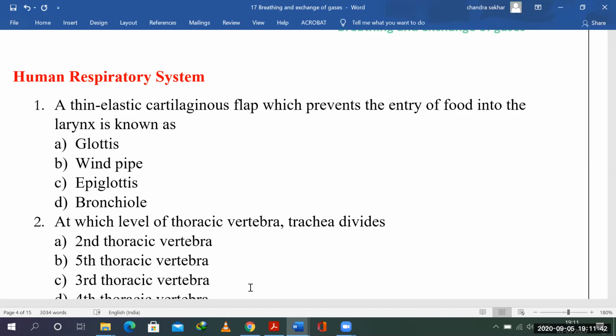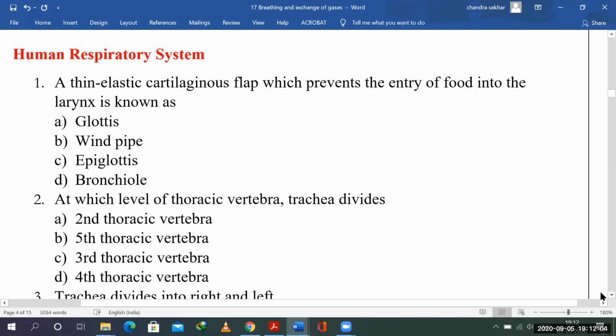Now, the human respiratory system has a thin elastic cartilaginous flap which prevents the entry of food into the larynx. It is known as, right? So when you swallow the food, the food supposedly should go into the esophagus. It should not come into the trachea. So over the trachea we have this larynx.